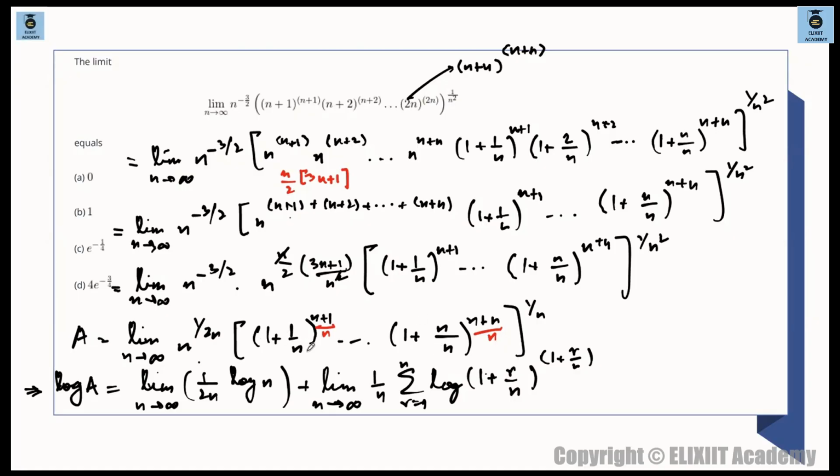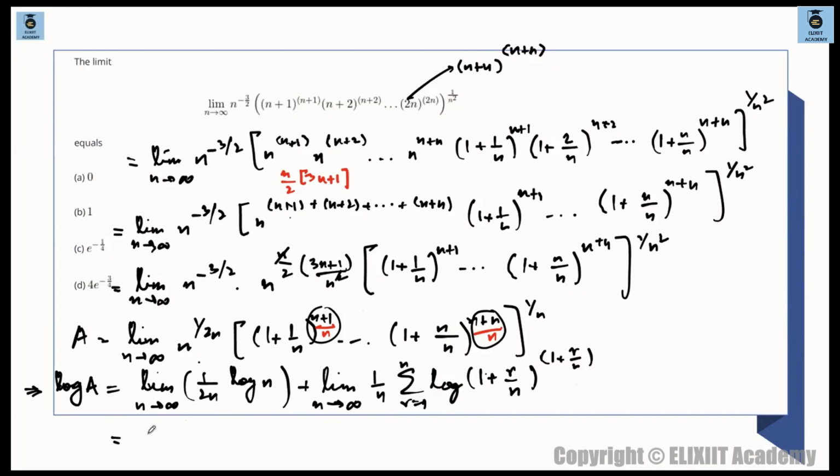1 plus 1 by n whole to the power of this becomes 1 plus 1 by n. The next term is 1 plus 2 by n. The last term is 1 plus n by n. So what is changing? This is changing now: 1 by n, 2 by n and 3 by n and so on. This is changing in this sense. So this is what remains, yes or no? r is going from 1 to n. Is that clear?